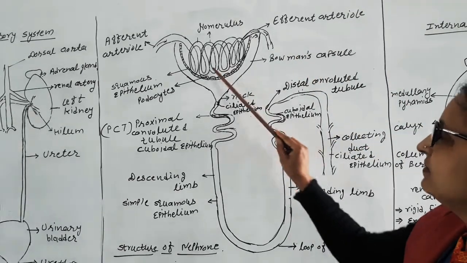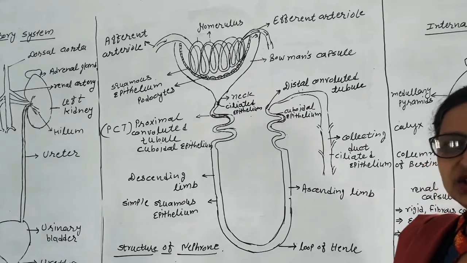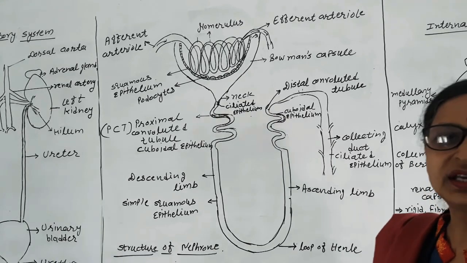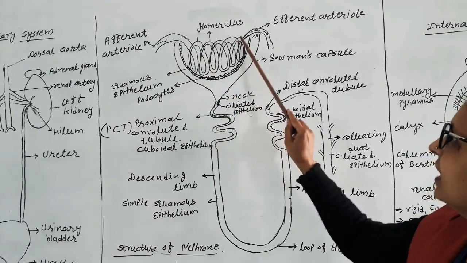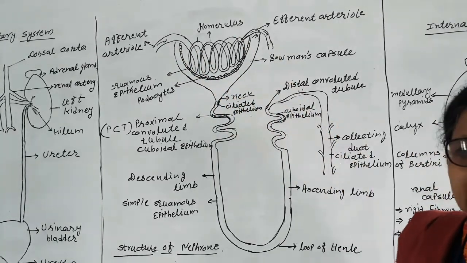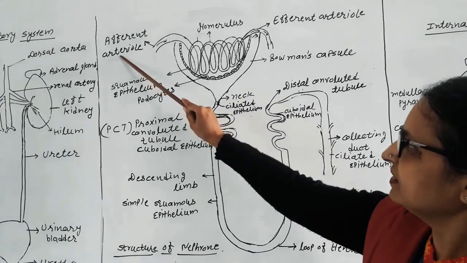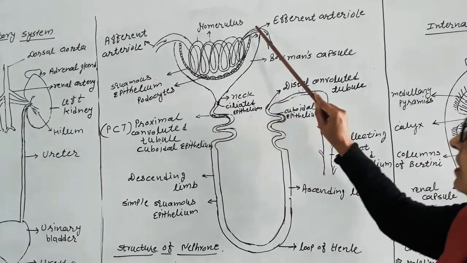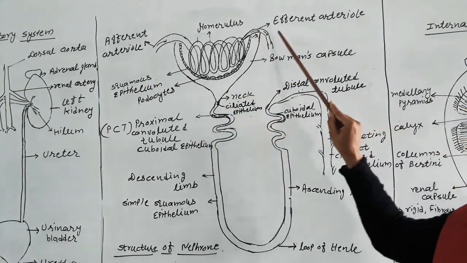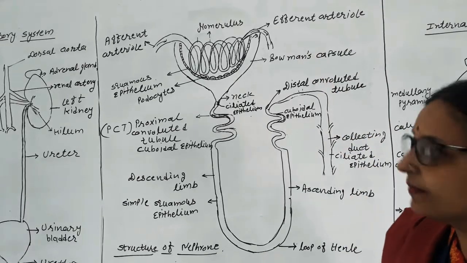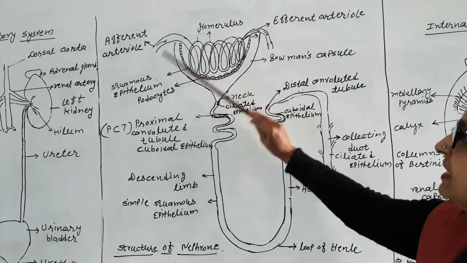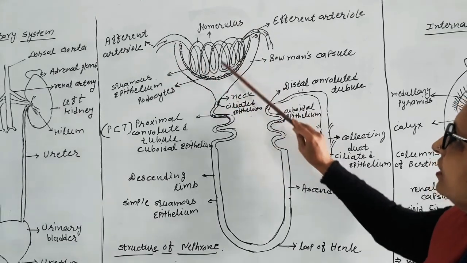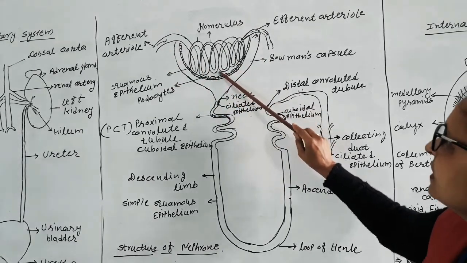So the glomerulus is the bunch of arteriole capillaries which enters into Bowman's capsule and moves out from it. When it enters, it is called the afferent arteriole. When it moves out, it is called the efferent arteriole.